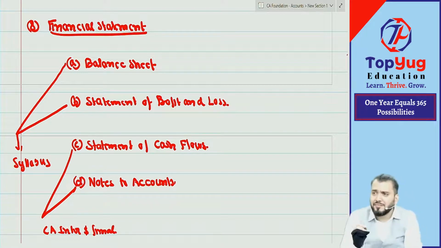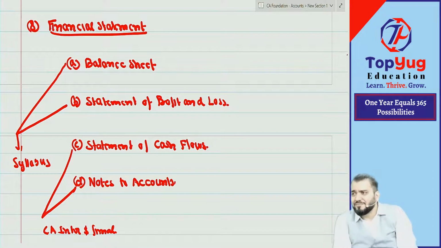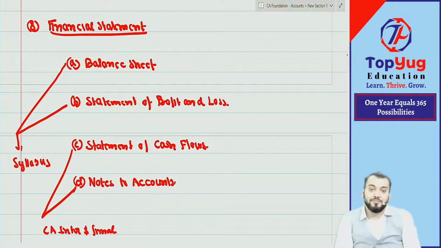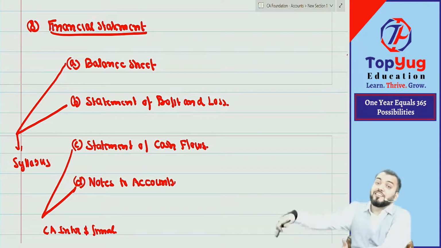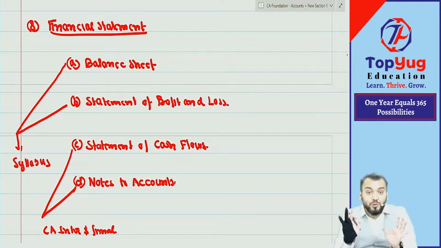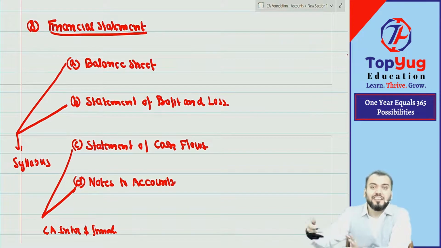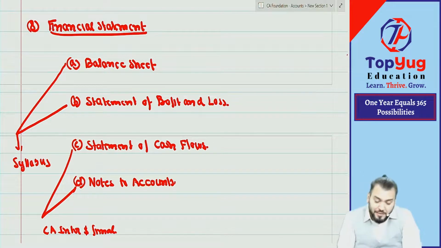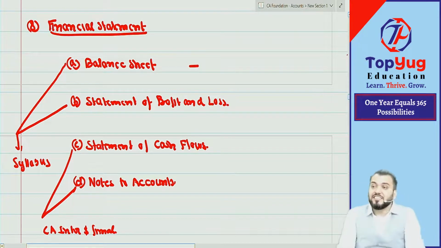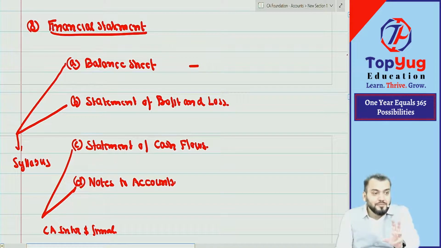Okay, chalega. Even though we don't know the statement of cash flow, we should know that it is a part of the financial statements. How to prepare the statement of cash flow we'll understand in CA Inter. What notes to accounts are, we'll understand in CA Inter and CA Final. But I hope you have understood that the balance sheet is nothing but a statement of financial position.